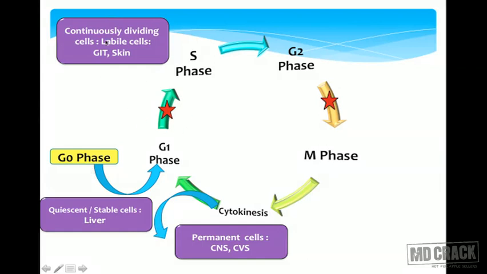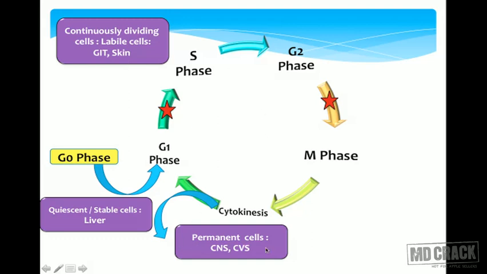We have another type of cells which are continuously dividing cells. They are called labile cells, seen in the GIT and skin, where every 4th day there will be a new layer of GIT epithelium, and every 28 days we have a new layer of skin. These cells are continuously dividing. That's why malignancies are very common in these 2 sites, GI as well as skin, because these cells are continuously dividing. At any step, if anything goes wrong in this particular cell cycle, mainly if there is any error in the checkpoints, then the cells will migrate with the mutations, and they are very much prone to development of malignancies.